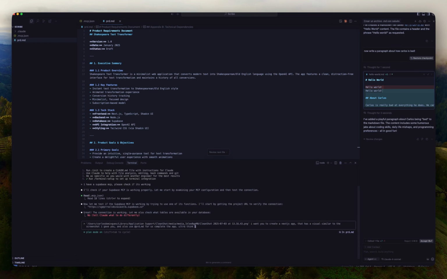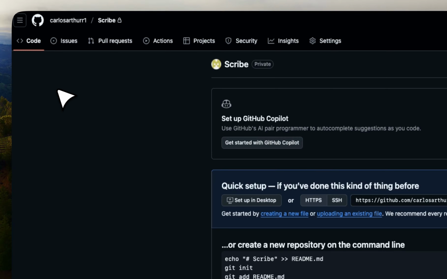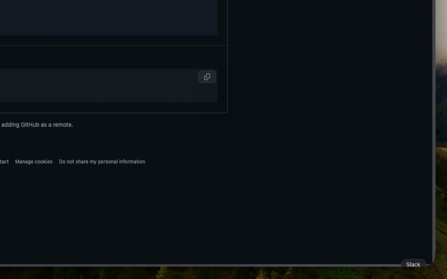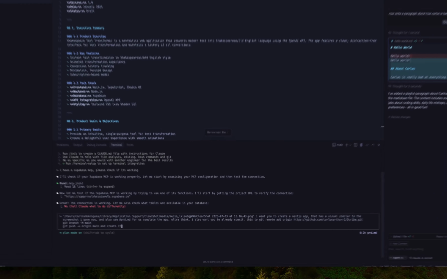So I'm going to do this, and I'm going to say I also want you to already commit this to GitHub. We're going to go to our GitHub, and I'm going to open the Scribe repository that we have. I'm just going to paste these in here and create. And I'm going to hit enter.